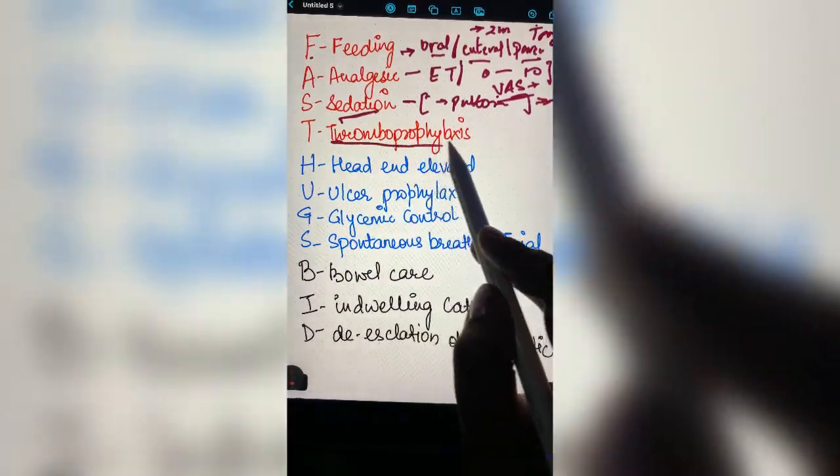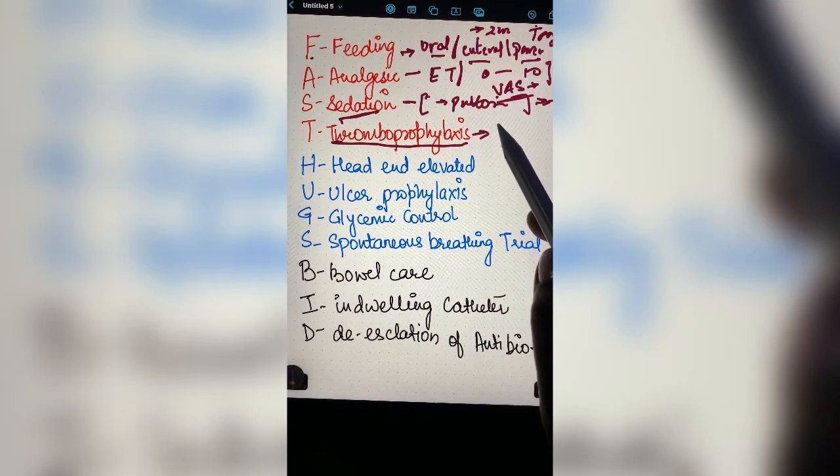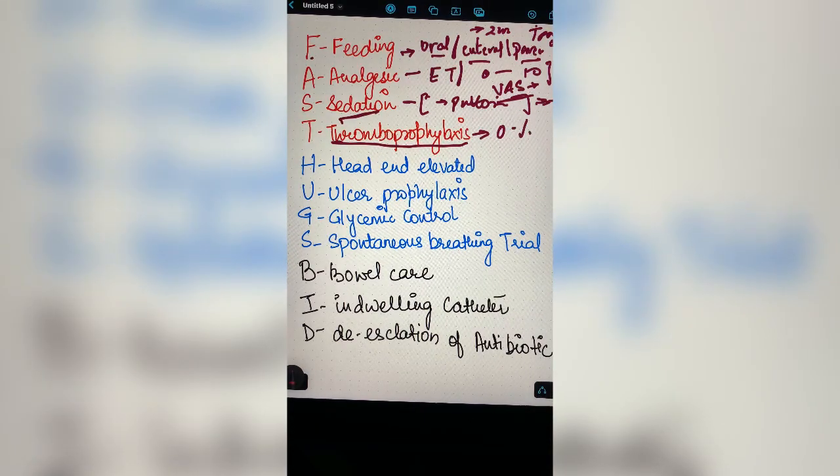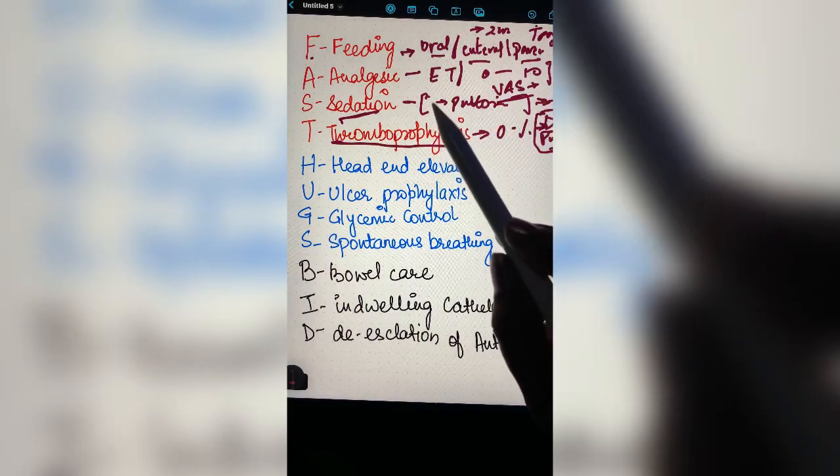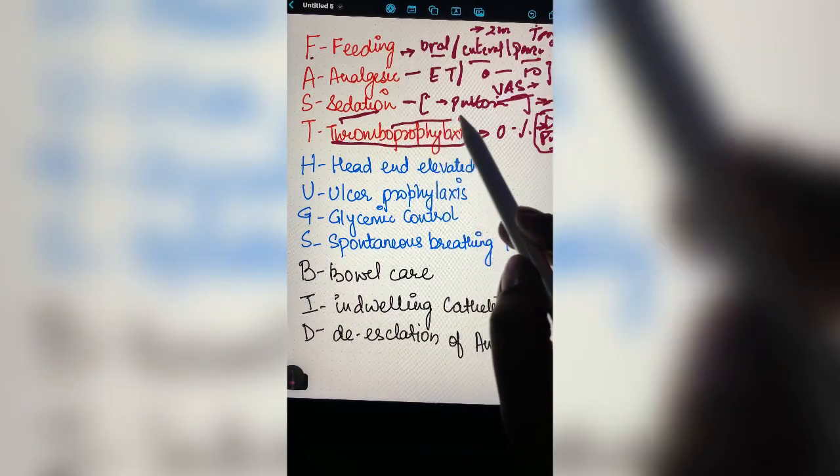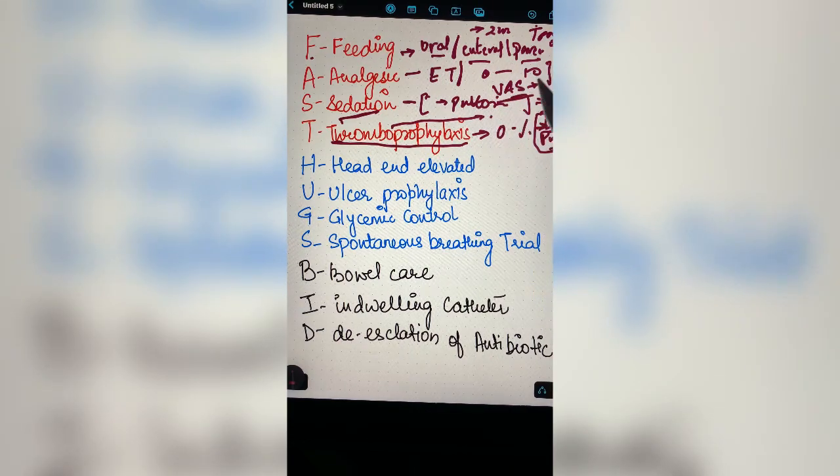Then comes thromboprophylaxis. Because the patient is on a ventilator, the mobility is 0%, so there are more chances of thrombus. To prevent this, the patient can be put on a DVT, that is deep vein thrombosis, pump. In all critical care departments, we have a DVT pump. The DVT pump can be applied to the calf muscles, and it helps in the regulation of blood so that there is no formation of thrombus. If there is no formation of thrombus, the patient is at low risk of cardiac arrest, respiratory arrest, and other embolism related diseases. So DVT prophylaxis is very important.